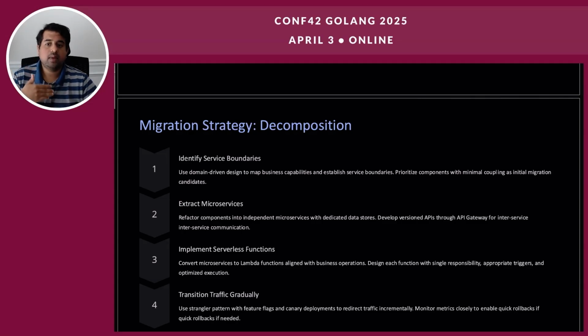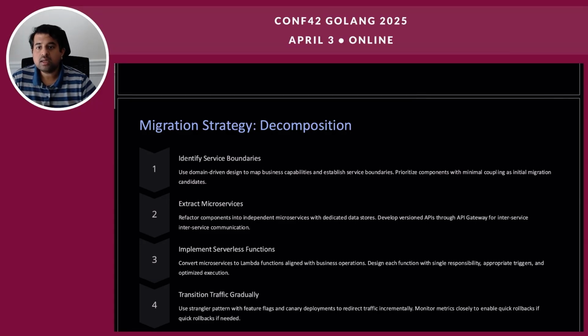Now, the second step is extracting the microservices, which mainly includes refactoring. This step involves breaking down monolithic applications into smaller, independent microservices. Each microservice should have its own dedicated data store to ensure data isolation and independence. API gateway. Using API gateway to create versioned APIs for inter-service communications provides a standardized and controlled way for microservices to interact with each other. This also enables easier versioning and management of APIs. Independent deployment. Microservices can be deployed independently, allowing for faster development and deployment cycles.